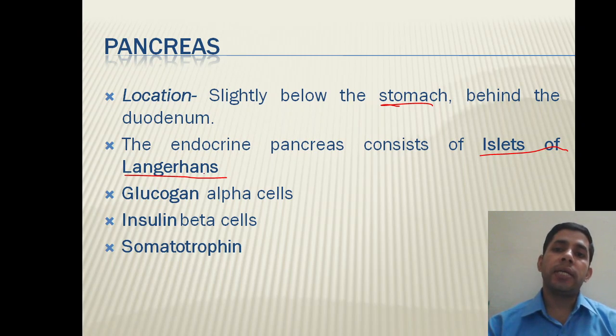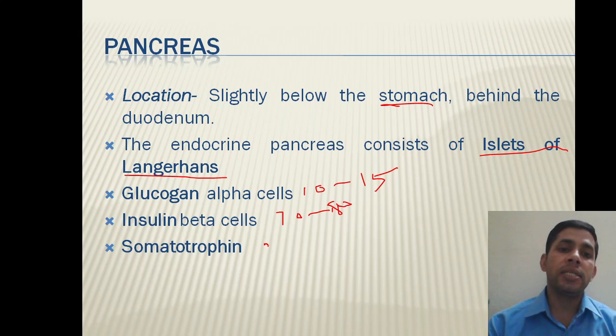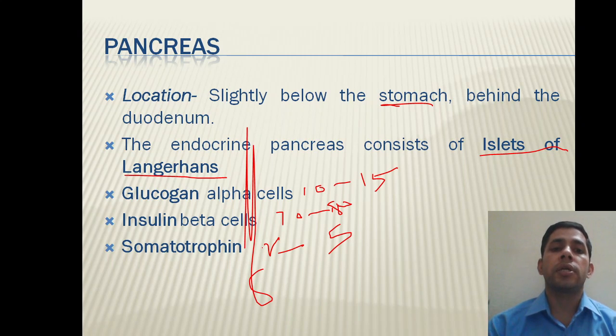So islets of Langerhans have different types of cells. Alpha cells, about 10 to 15%. Beta cells, about 70 to 80%. Then there are also gamma cells, about 5%, and delta cells are also there.